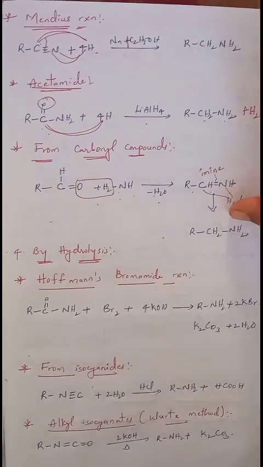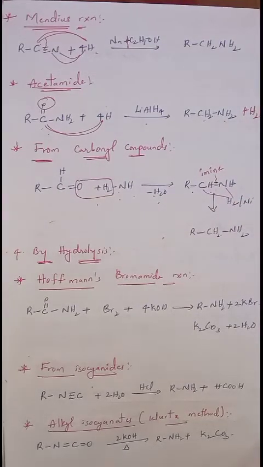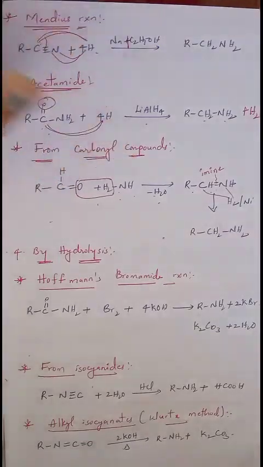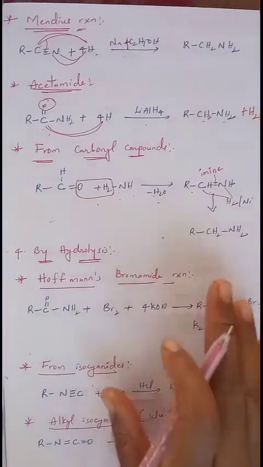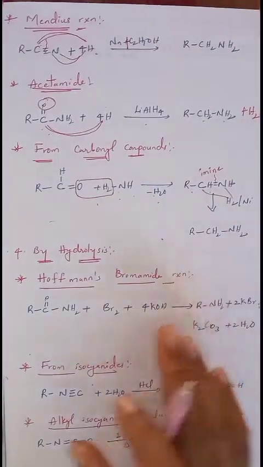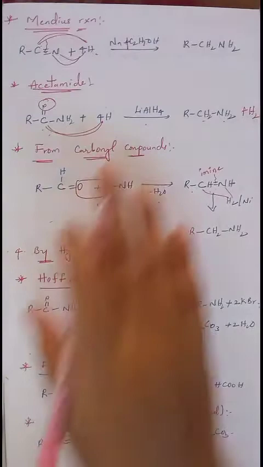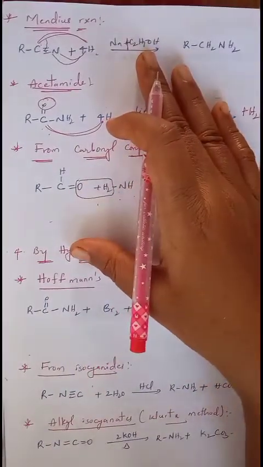So primary amines are obtained. If you want secondary amines, we will take a ketone. When a ketone undergoes reaction with ammonia, it can finally be converted into amines. Now we'll see the next one. So that is about the third preparation using reduction.